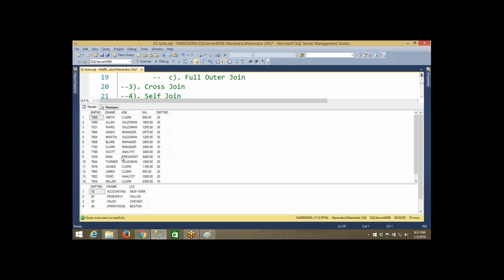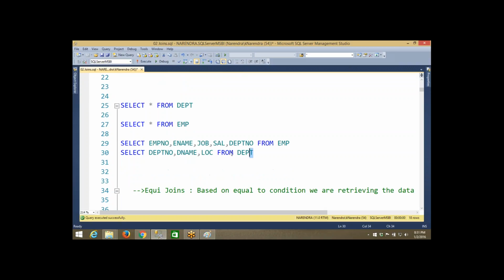And along with these employee details, I want to see the department details of where they are working. This department name and location, I want this information also to be available at this particular place. Along with these columns, I want some more columns here: department number, department name. So in one data set, I want to see all the data. For that purpose, please look at what exactly I'm doing. This is writing individual queries.